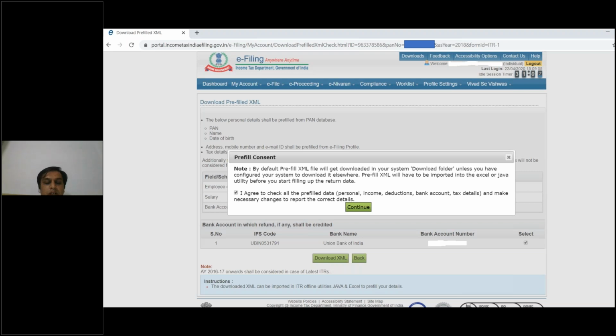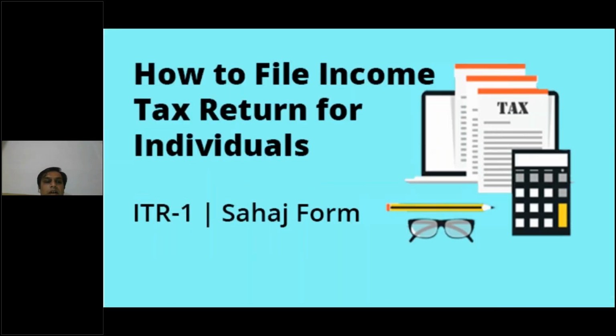Maybe they are also on the verge of trying to get mass data from everyone due to online systems, every piece of information being available, blockchain technology and everything. So they are trying to get more and more information for you from different portals and incorporate it in one portal while filing the income tax return. So let's start. We will start filing the income tax return.